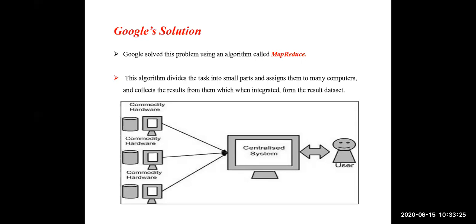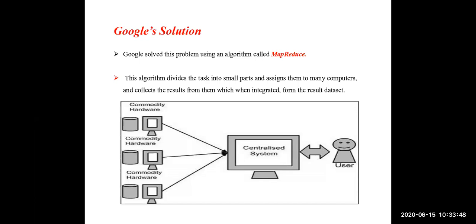First, the entire huge data is divided into small parts, and each part is assigned to different computers. For example, if you have a huge 1 GB of data, analysis of such a volume is difficult, so we divide the 1 GB into 10 parts of 100 MB each.